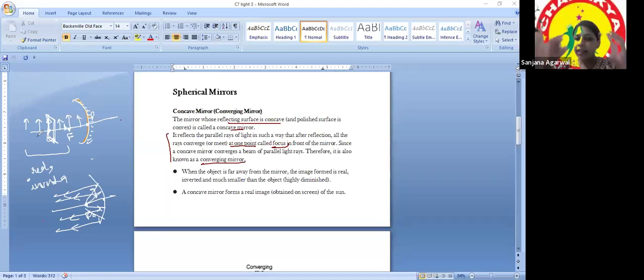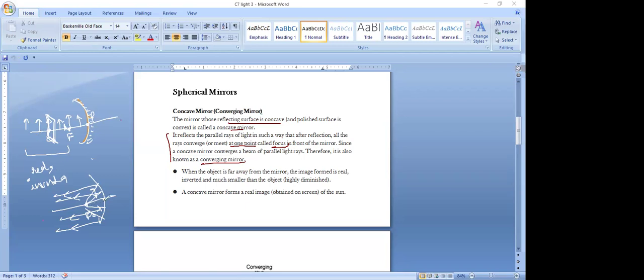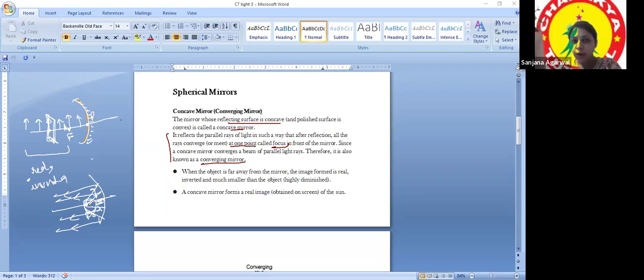When any object is kept at focus, suppose you keep a bulb at focus. Imagine I have fixed a bulb here at the focus point only. The bulb is lying at focus. Now all the light rays will emanate, and after striking the mirror, they will go straight far away to infinite distance. So are you getting a use of concave mirror from this property?